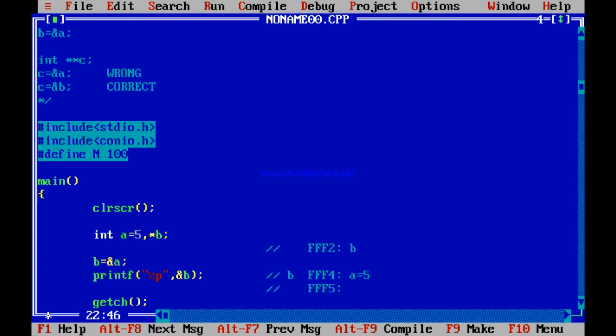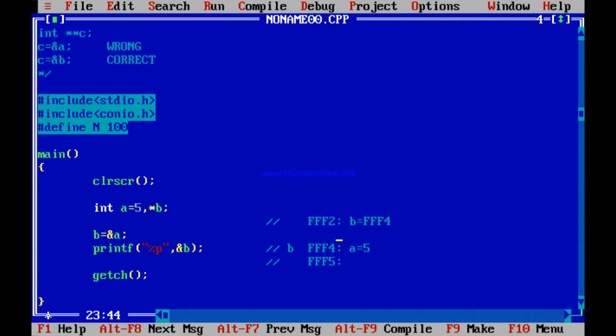So FFF2 is containing B. But what is B? B is FFF4. Now you see one interesting thing. It has started from FFF2. Why? Because this address also takes 2 memory locations. Like an integer takes 2 memory locations, a float takes 4 memory locations, and address takes 2 memory locations.